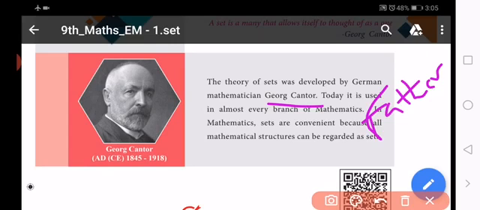So set language is a very important chapter because it is being used in almost every branch of mathematics. Understanding set theory helps us to see things in terms of systems, to organize things into sets and begin to understand logic. So this chapter is a logic oriented concept, and in 10th, 11th, 12th, set language, set theory is the first chapter. So this is very important.